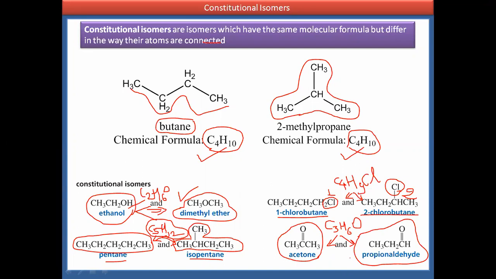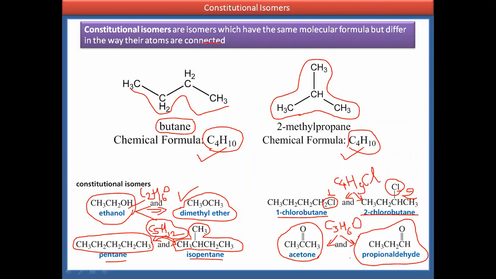In this way we learn what is meant by constitutional isomers: same molecular formula, but the arrangement of connected atoms differs. Any molecular formula has a minimum of two isomeric forms available. So these are the examples of constitutional isomers.